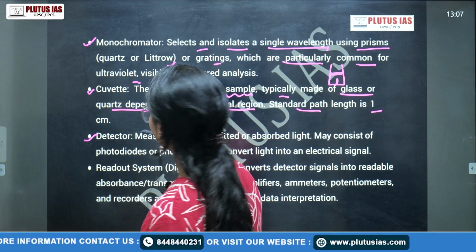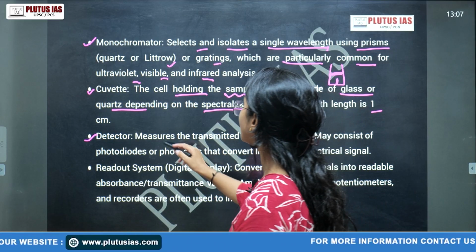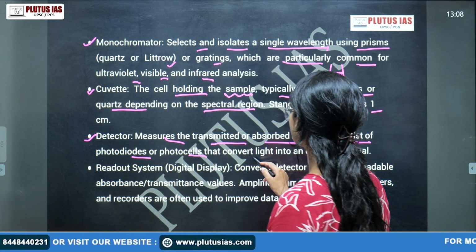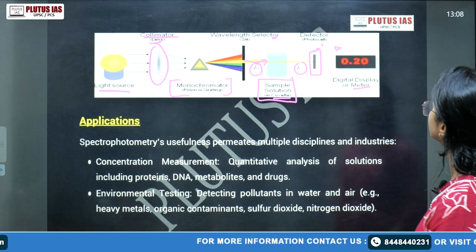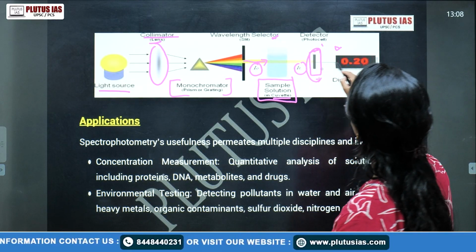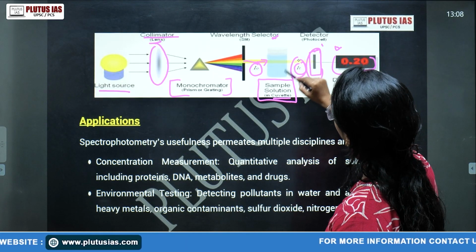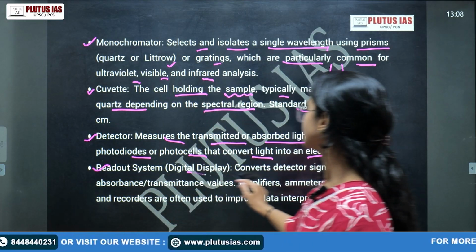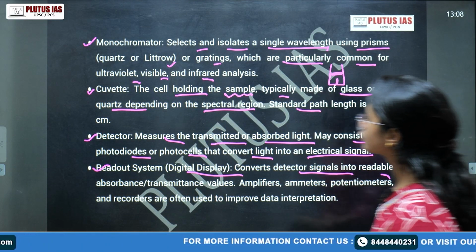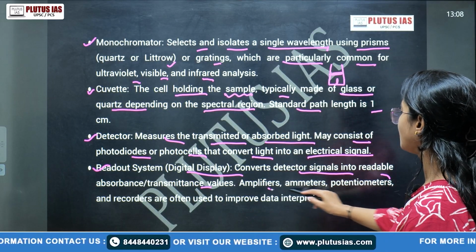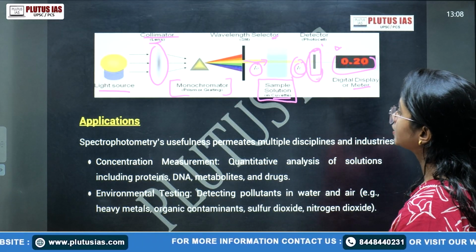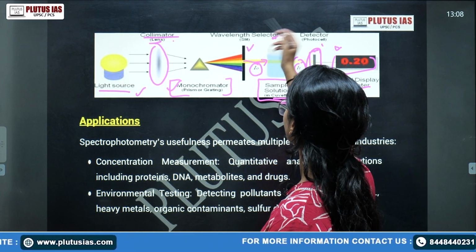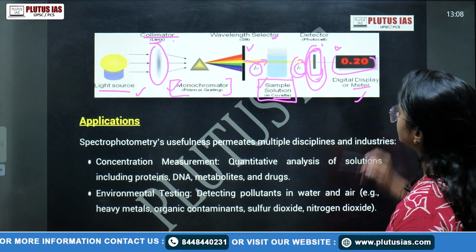Then the detector. After the absorption, the light is detected by the detector, which measures the transmitted or absorbed light and may consist of photodiodes or photocells that convert light into an electrical signal. This detector, in that display setting, converts the absorbed light into the reading. Then the readout system, a digital display, converts the detected signal into readable absorbance and transmission values, with amplifiers and ammeter. So the major components: the light source, and you can also write about the lens, the monochromator or wavelength selector, then the cuvette, then the detector, and the digital display meter.